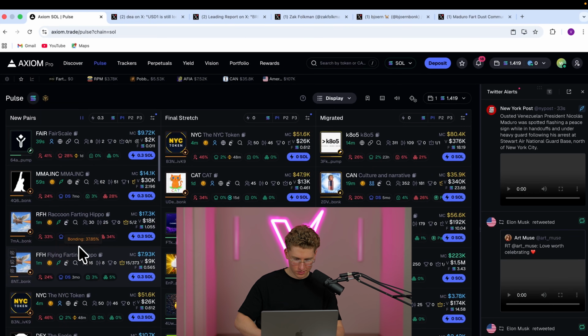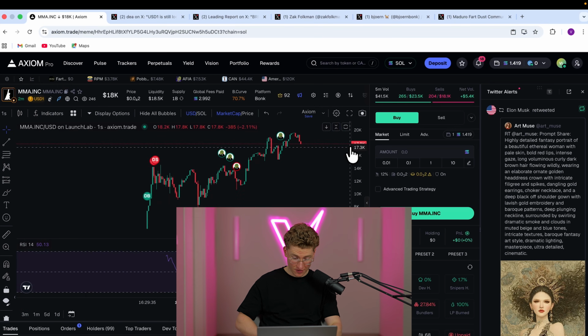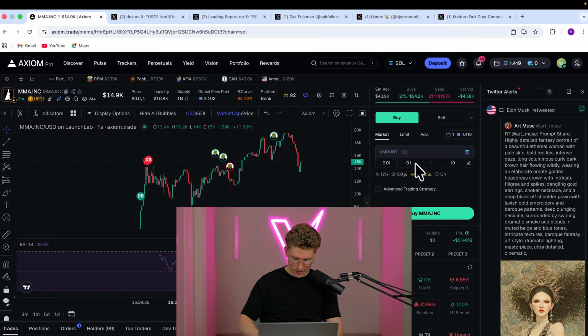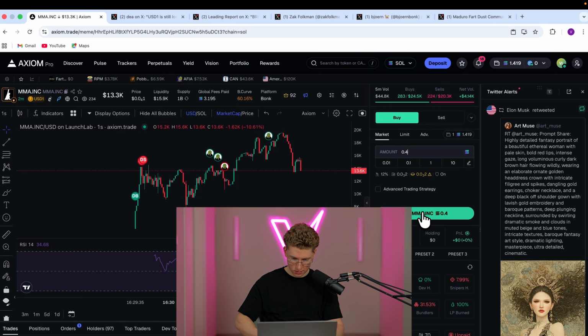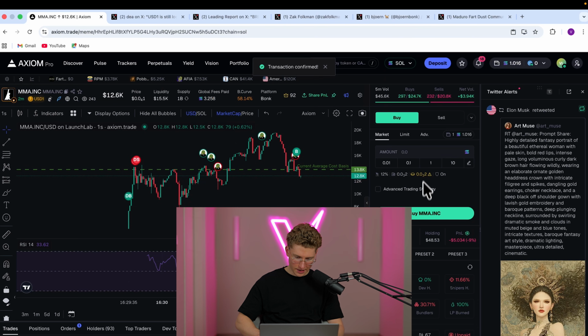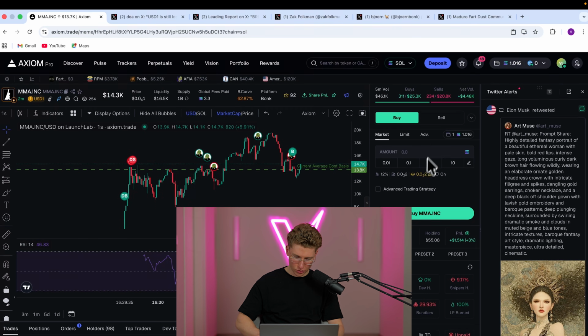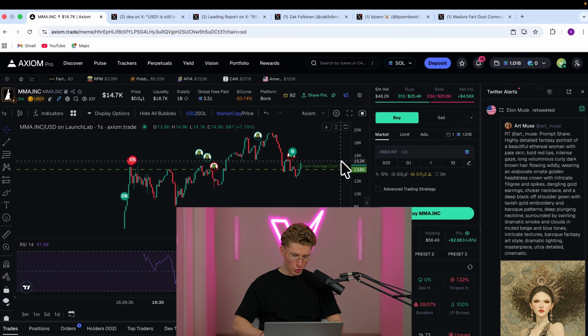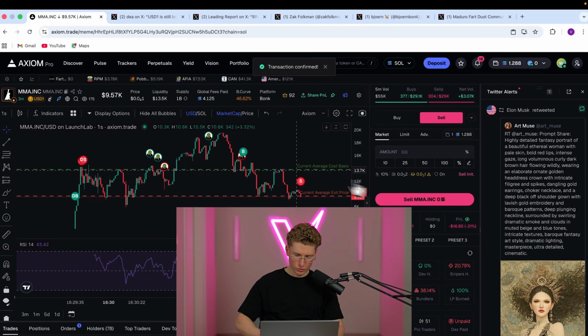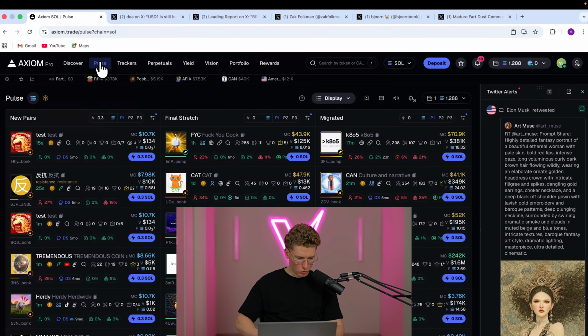So many MMA coins, but I don't see any of them in the final stretch. Yeah, from all the MMA coins, I think this is the one. This dip will be bought by me. I think this narrative is not really strong, so I'm not really sure of this coin, but this dip looked good. Okay, I don't really like how it's looking. We're out. Minus $16, on to the next one.